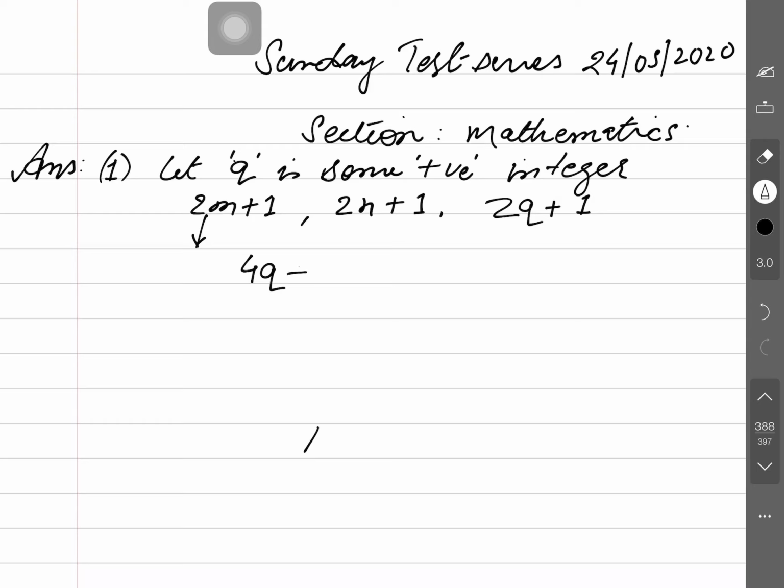So 4q plus 1 you can take. This is odd. And 4q plus what next? If you add one more after odd, even will come here. So you need to take 3. Again 4q plus what next? 4 you cannot take here, you need to take 5. Is that clear? So these are the three consecutive odd positive numbers here.